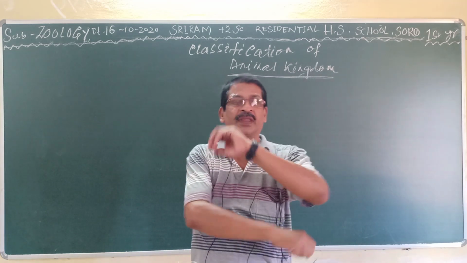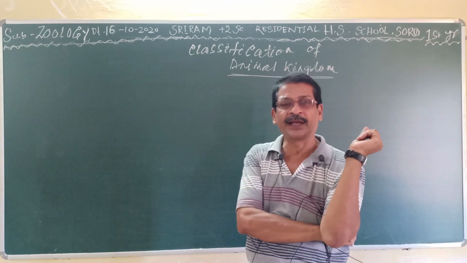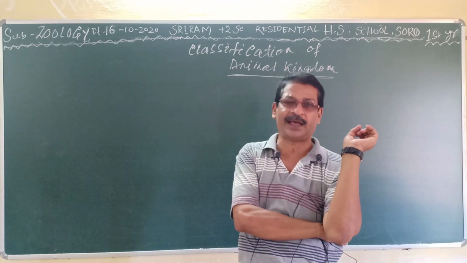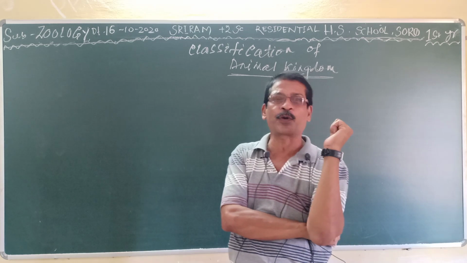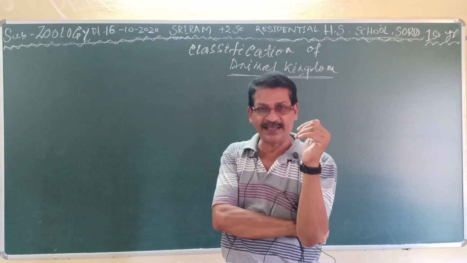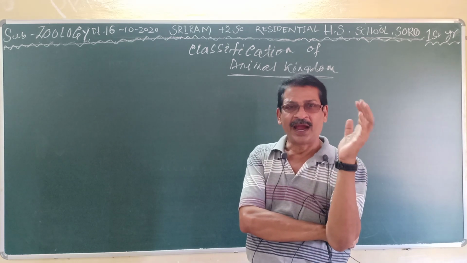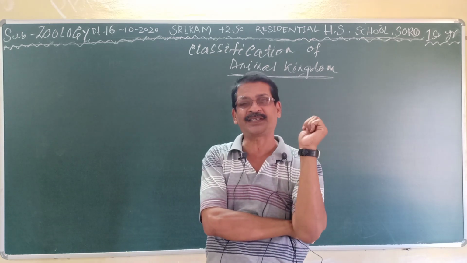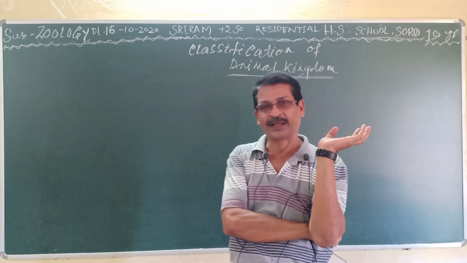And you know, under the 5 kingdom classification, first is the Monera, the second is the Protista, the third is the fungi, the fourth is the plant, and the fifth is the animals. Clear?